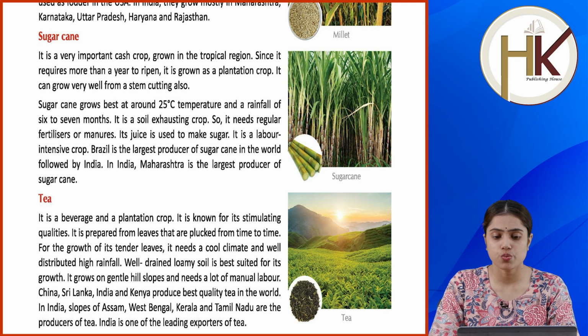Its juice is used to make sugar. It is a labor-intensive crop. Brazil is the largest producer of sugarcane in the world, followed by India. In India, Uttar Pradesh and Maharashtra are the largest producers of sugarcane.